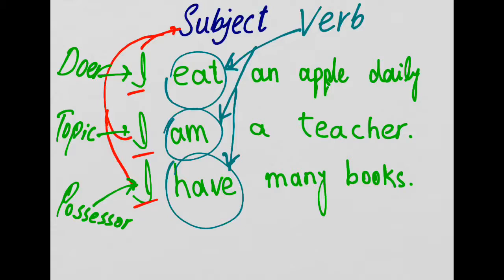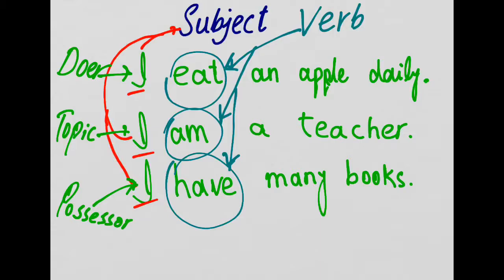Simply speaking, if the sentence has some action verb, it must have some doer or agent. For example, in sentence number 1, I eat an apple daily. There must be a full stop. Keep in mind, without a full stop, the sentence will become incorrect. So the sentence is: I eat an apple daily. There is some action verb here, eat, and it must have some agent, that is I. It is the doer or agent of that action, and in this case this is the subject.